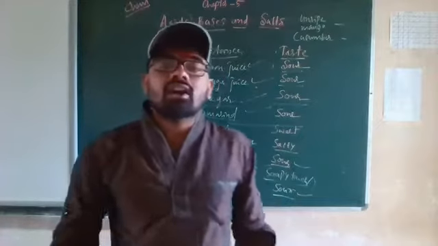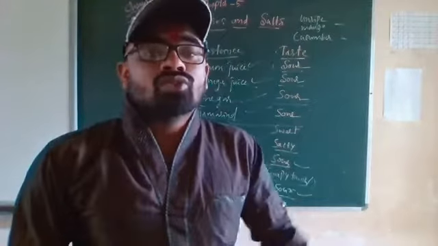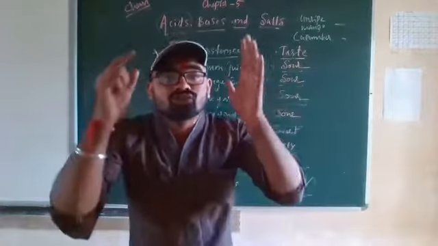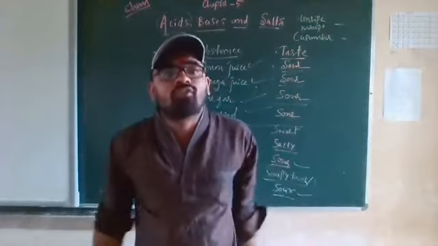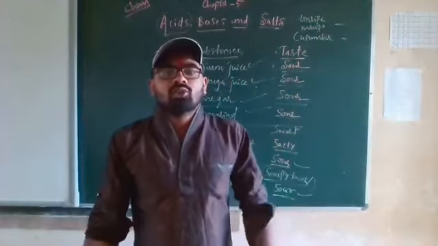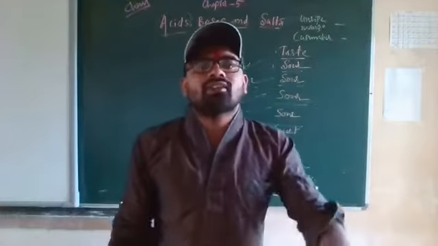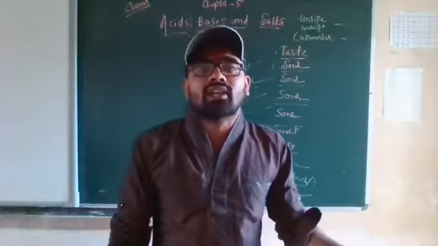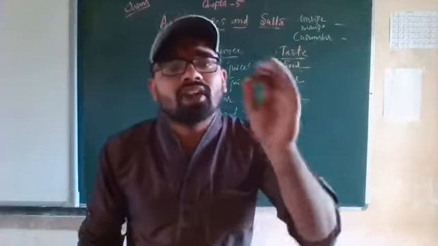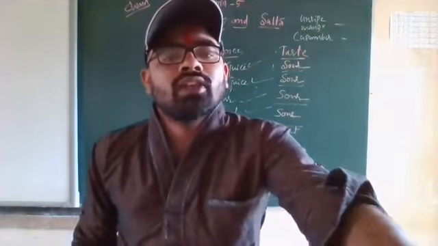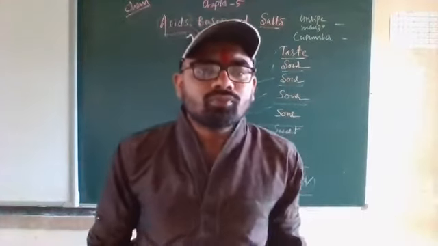Those acids are natural acids. Remember, natural acids are not at all harmful. There may be one idea in your head that acids mean harmful. No, nothing like that. Natural acids are very, very useful to our body.